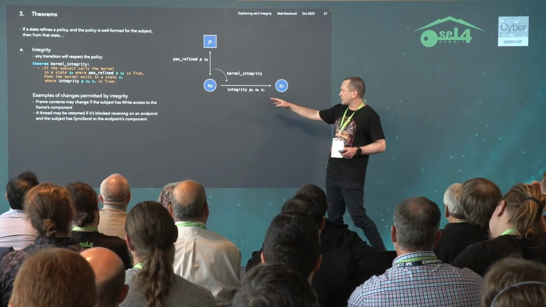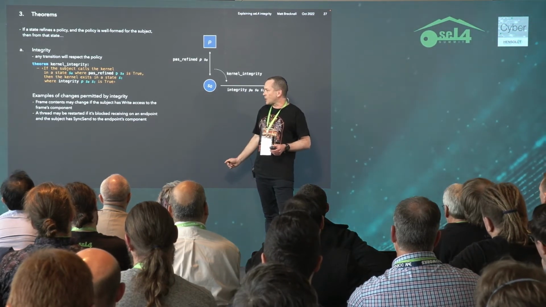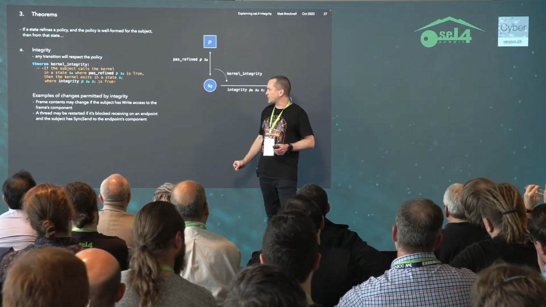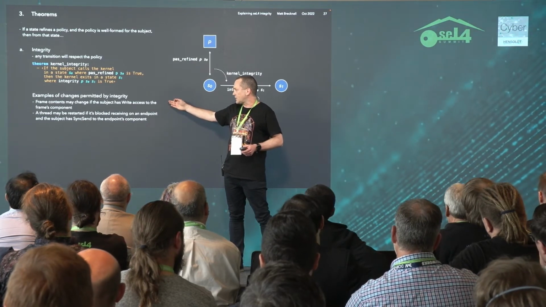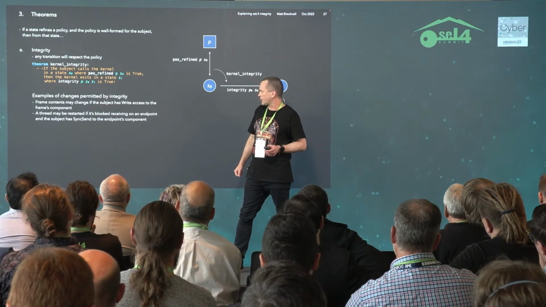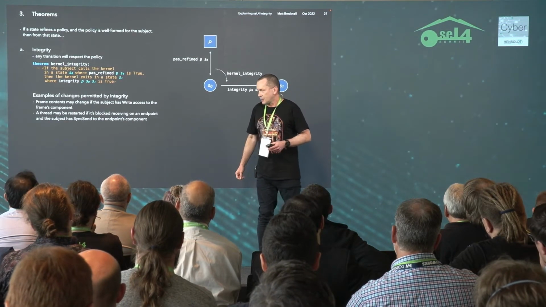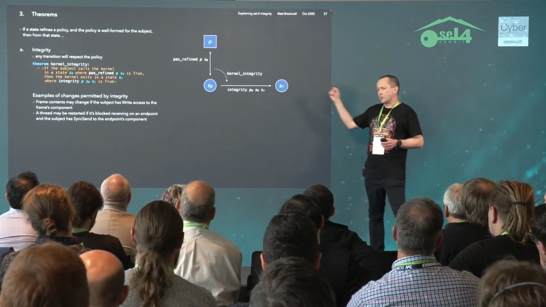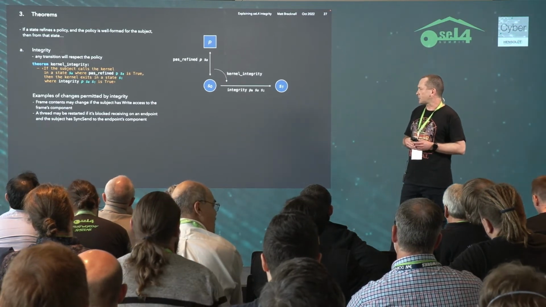And the way integrity is phrased is it's just a big list of the ways that the state is allowed to change given the rights in a policy. So for example, frame contents are allowed to change if the subject has write access to the frame's component. Another example is a thread can be restarted if it's currently blocked and some other component, and the subject has sync send authority to the endpoint.